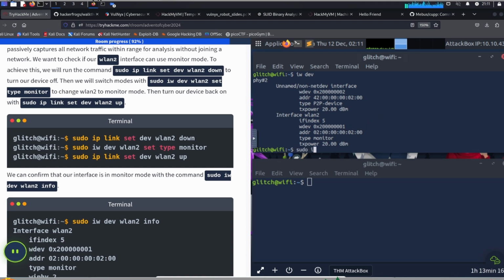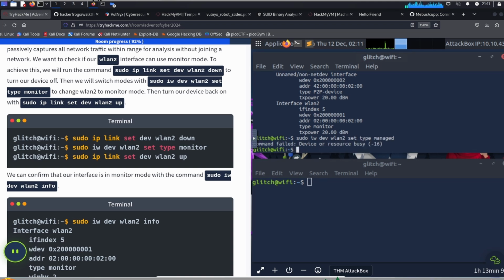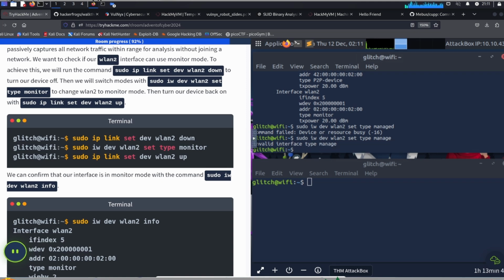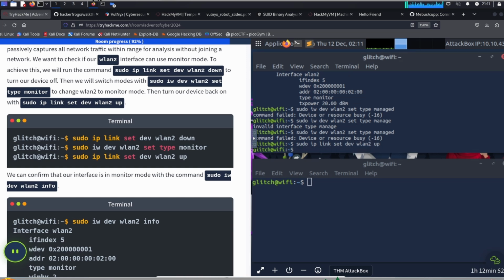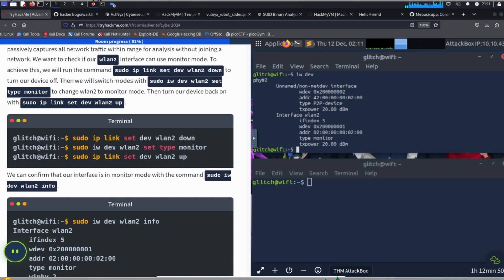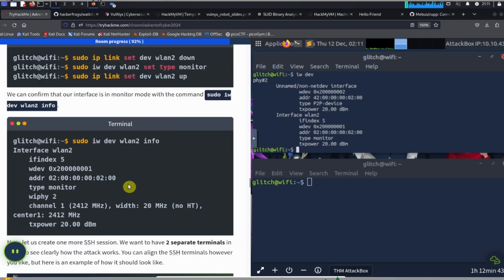So we're going to iwdev wlan2 set type managed. Device or resource busy. Let's bring the device back up. It's in monitor mode, so it can't join a network right now.